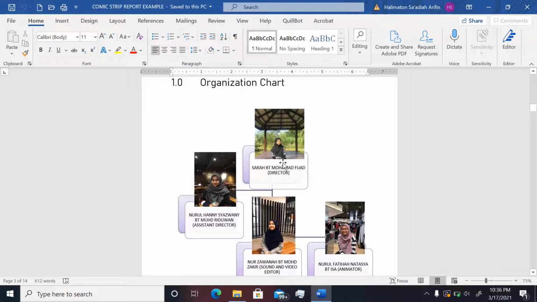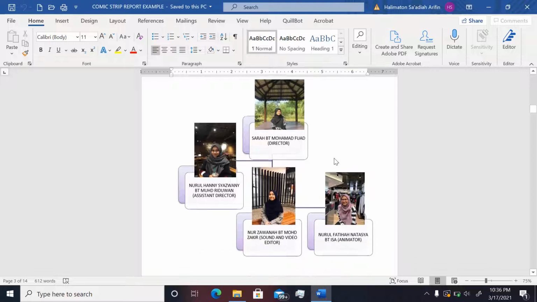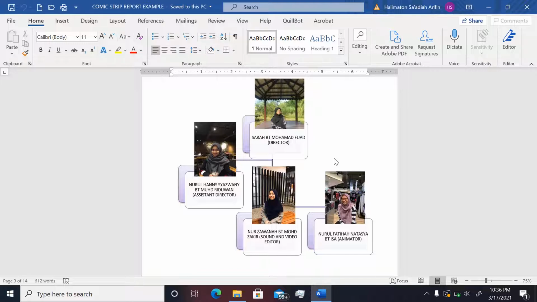If you look at this example, the organization chart, you can actually create your own idea and your own design. It doesn't mean that you must follow exactly like the example here.